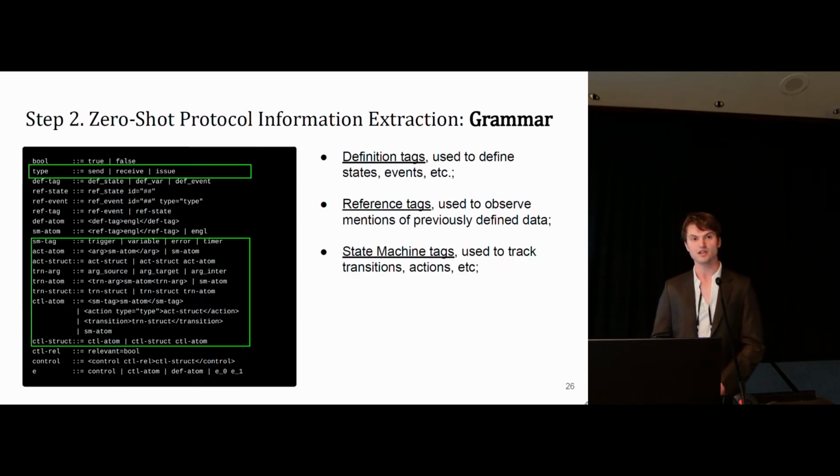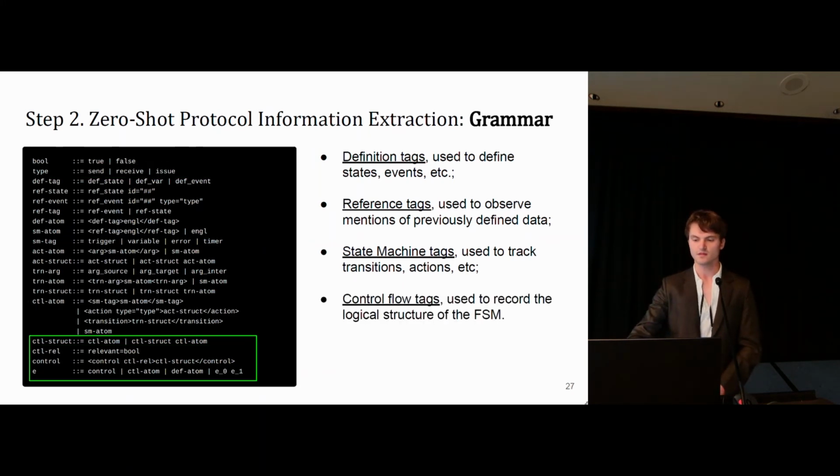Third, we'll have state machine tags. These are arguably the most important tags in our grammar. They describe, for instance, the transitions within a state machine. Fourth and finally, we have control flow tags, which in some sense capture if, then, else type structure in the document itself, or kind of the control flow of the language of the document.